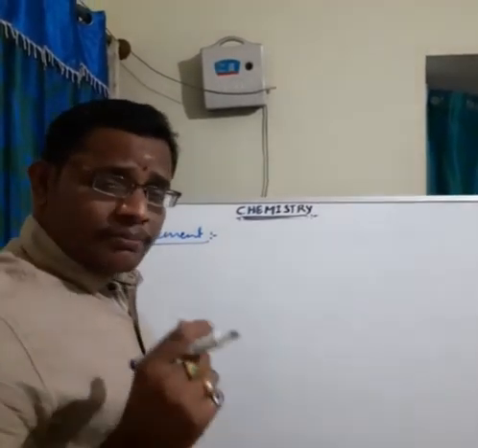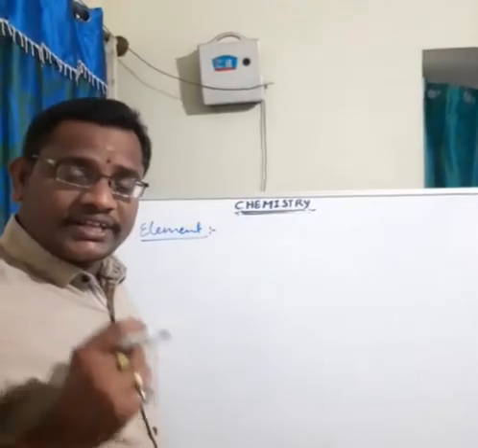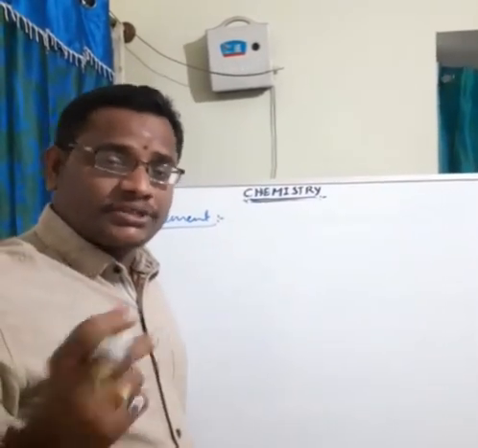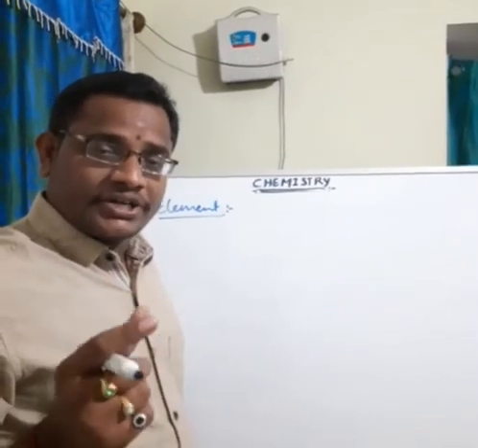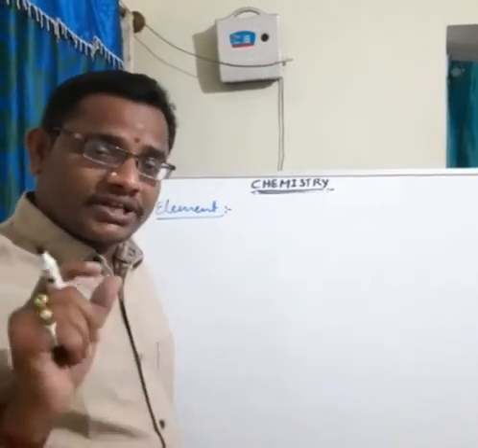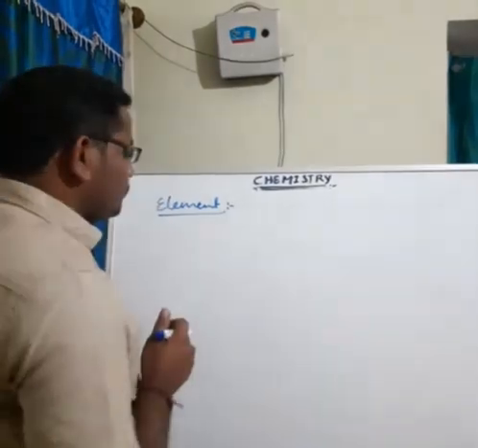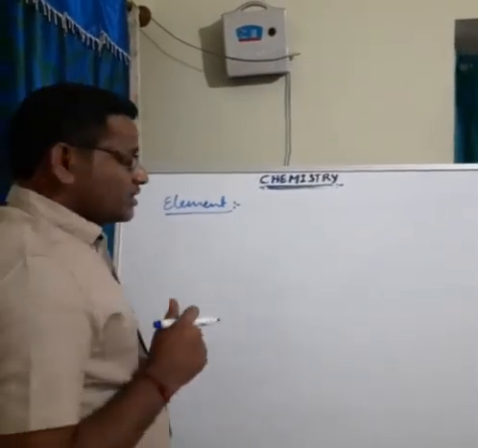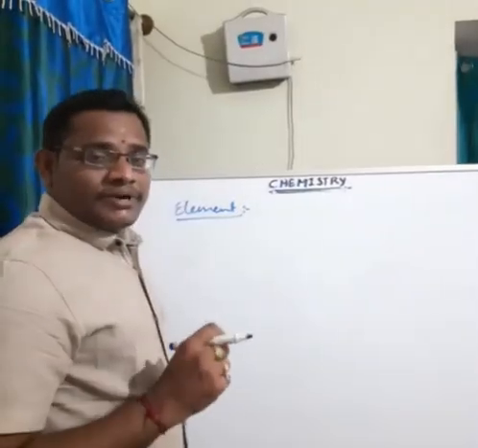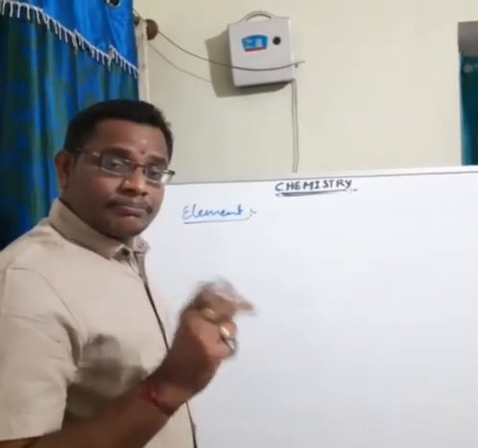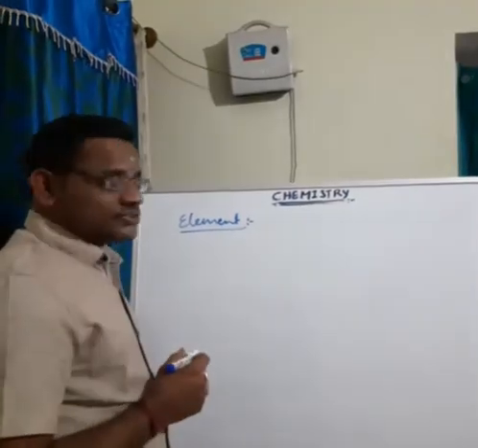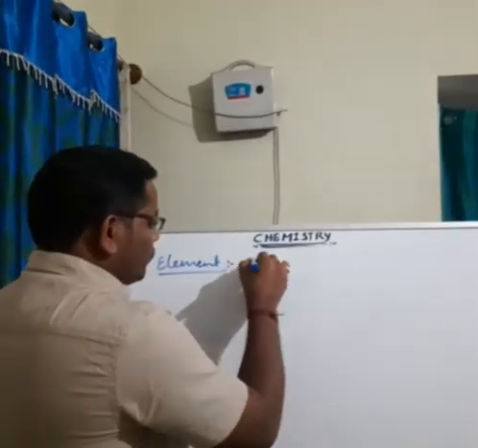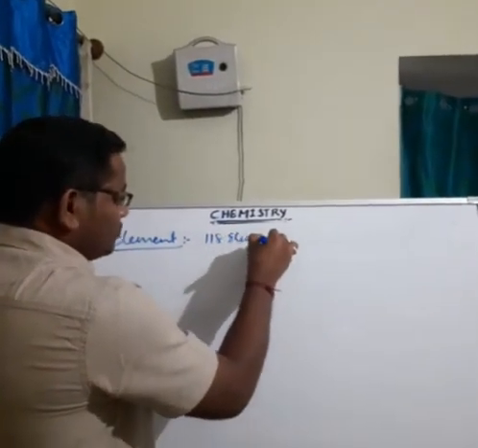Element means the basic form of matter that cannot be broken down into simpler substances by chemical reaction. That is called an element. Nowadays 118 elements are present in nature.